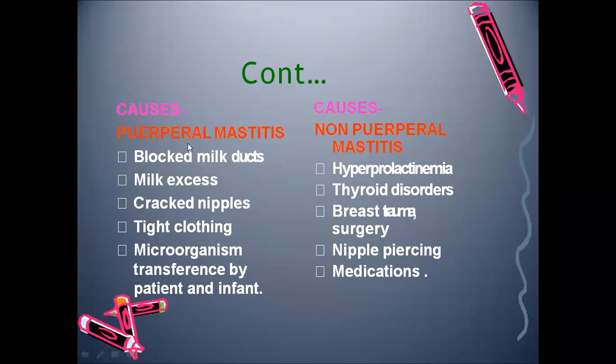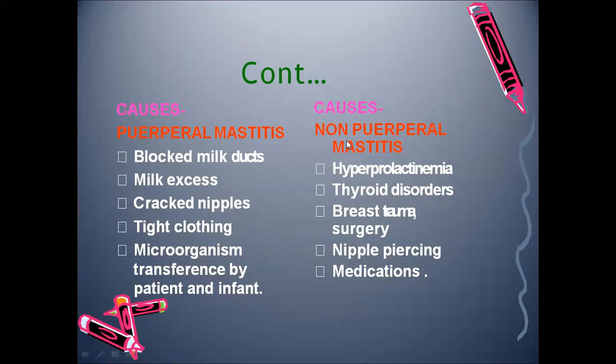Now the causes. What can be the causes? Blocked milk ducts: milk is produced, but it is being blocked. Also excessive milk, cracked nipples, tight clothing, and microorganism transference between patient and infant. If the baby has some infection, it can be transferred to the mother and lead to mastitis.